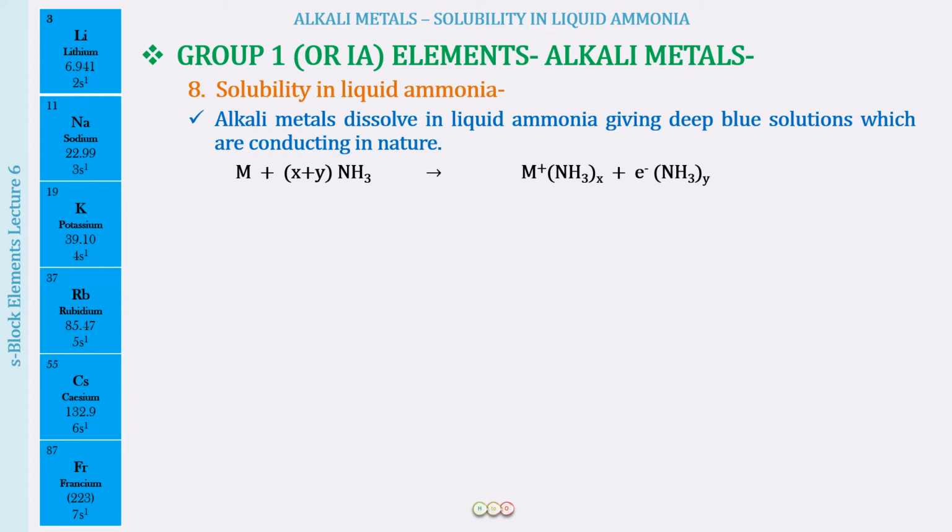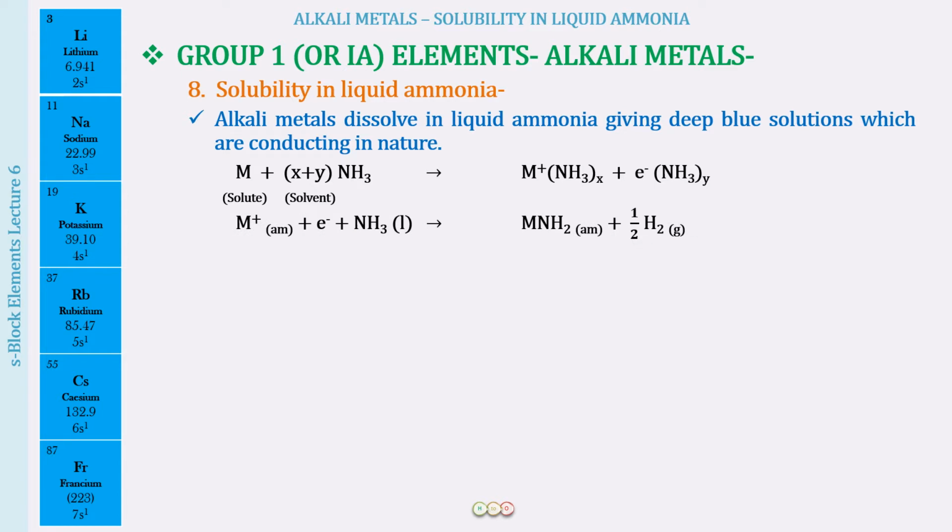Fine. So now the next thing that you have to understand is that when we are putting the metal in the liquid ammonia, this metal is going to be the solute, and liquid ammonia is acting as the solvent. There is no water over here. So the solvent is ammonia. I hope this is clear.